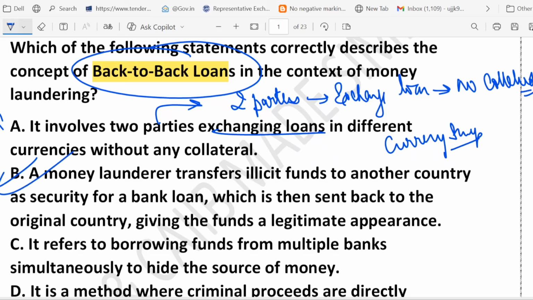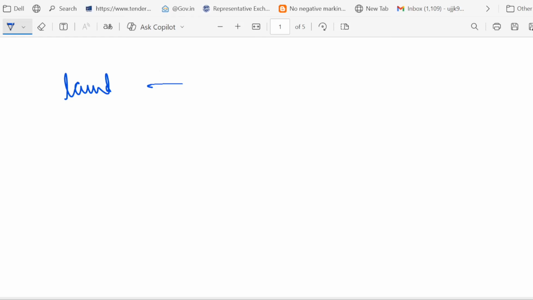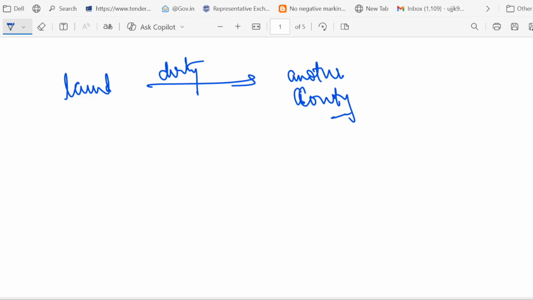Option number B, yes, this is the real deal. Let me give you an example to understand it. Suppose this is a launderer. He sends dirty money to another country, basically as collateral, and uses the dirty money as collateral to get a loan in the original country. So now the money looks clean because it came from a bank loan.